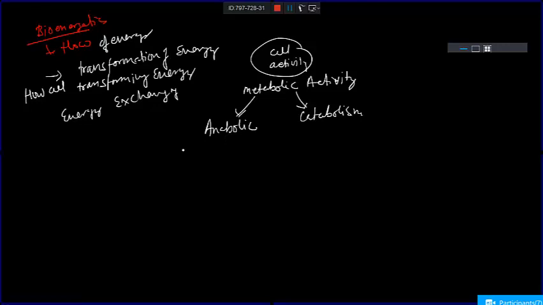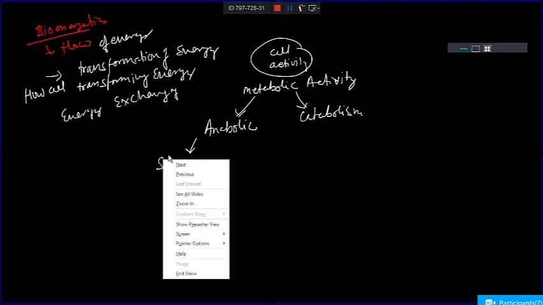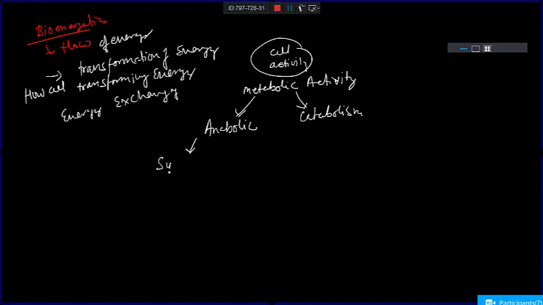From class 6 we know that anabolic activity means synthetic activity, right?